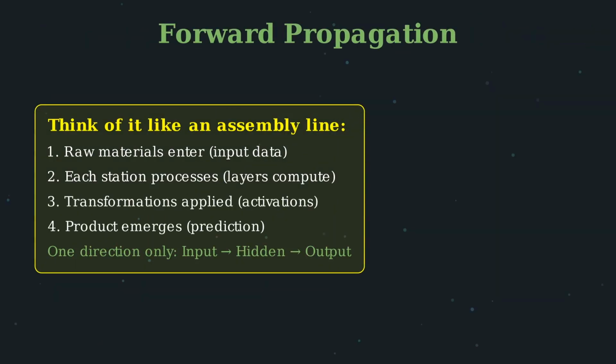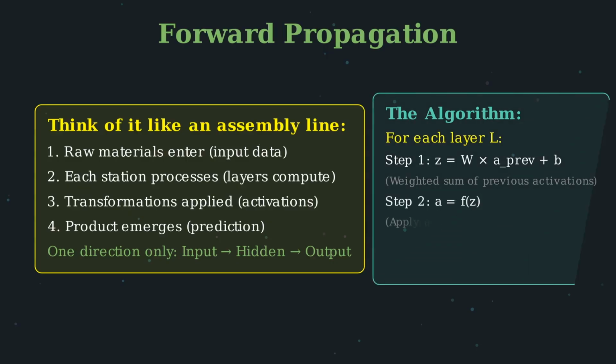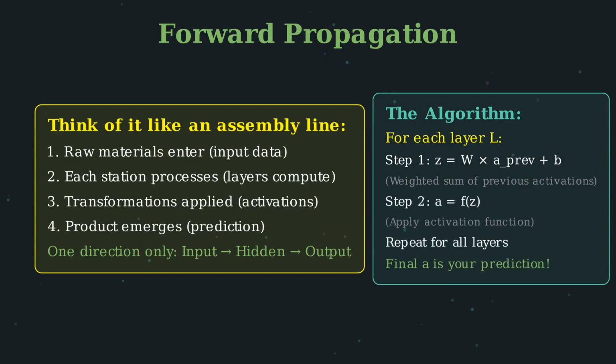Forward propagation is how data flows through your network to make a prediction. Think of it like an assembly line in a factory. Raw materials, your input data, enter at one end. Each station along the assembly line represents a layer. Every station processes the materials and passes them forward. Transformations are applied at each step. Those are the activation functions. Finally, the finished product emerges at the end.